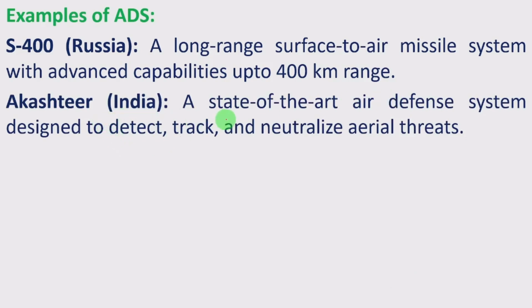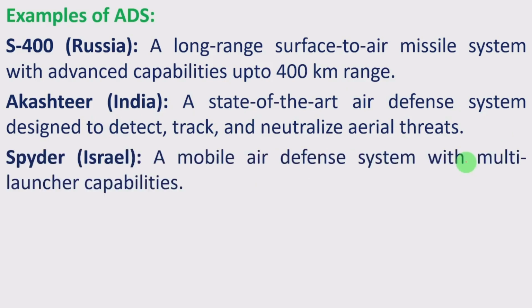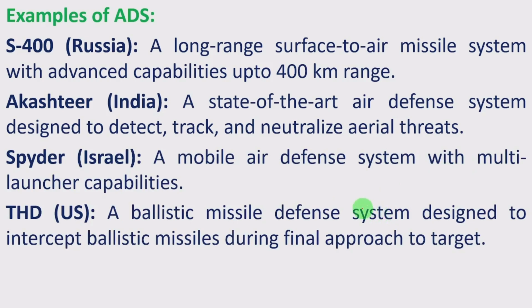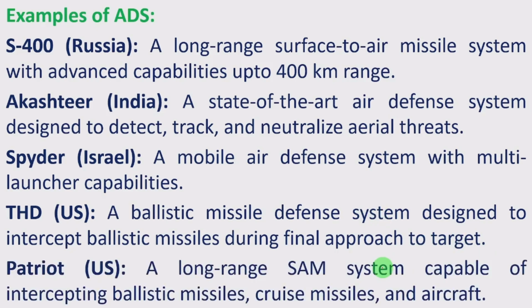Akash, India, a state-of-the-art air defense system designed to detect, track and neutralize aerial threats. Spyder, Israel, a mobile air defense system with multiple launcher capabilities. THAAD, US, a ballistic missile defense system designed to intercept ballistic missiles during final approach to target.